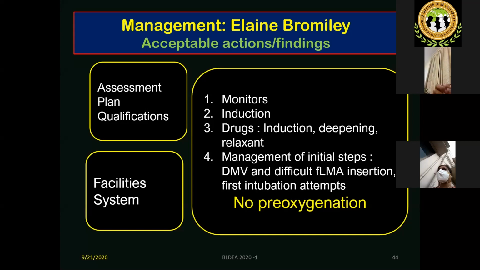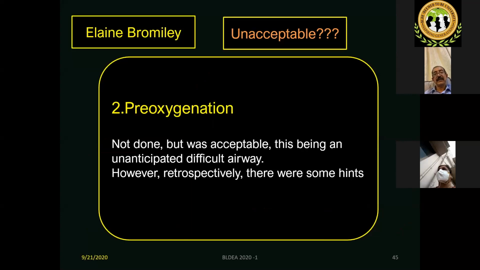But pre-oxygenation is a question mark. You can argue it was not required because it was not an expected difficult airway. That is right. Or you want to be extra cautious and you want to oxygenate. That's also right. So pre-oxygenation, is it unacceptable? Maybe or maybe not. Definitely it will increase the safety margin, there is no doubt about it. Forgetting about this patient, in the current situation it's always safer to pre-oxygenate when you have the slightest doubt about difficulty. So retrospectively, there were some hints that it could be difficult.